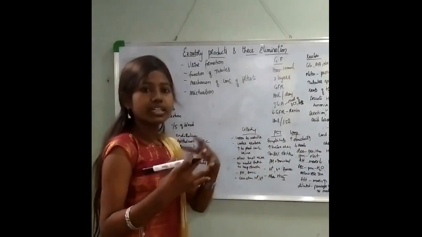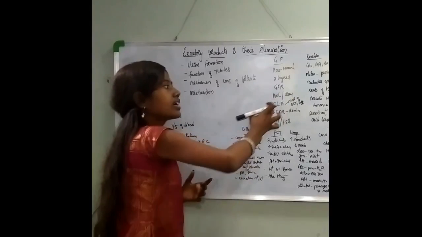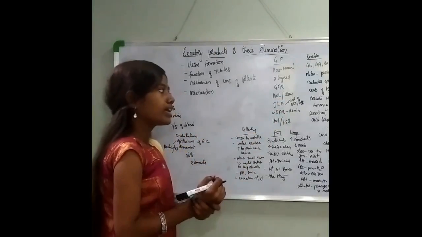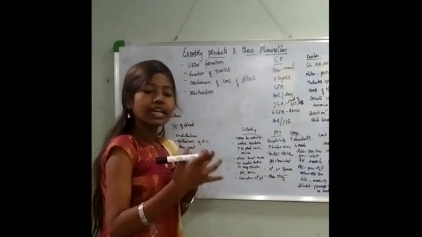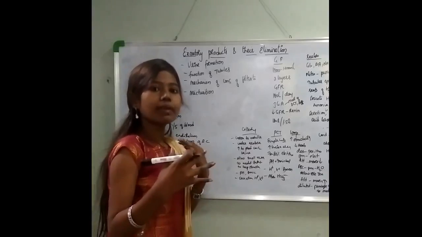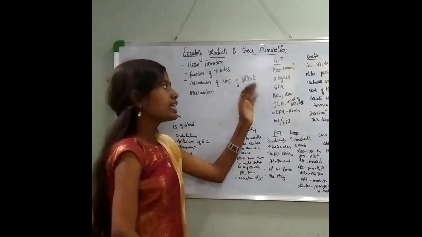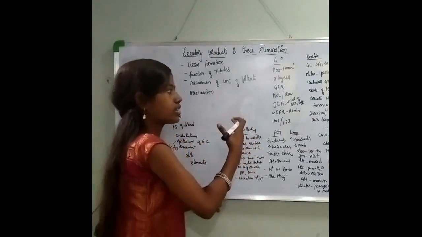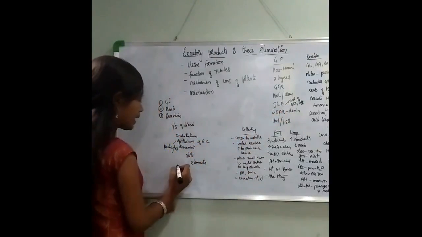Now coming to the glomerular filtration rate. It is the amount of filtrate formed per minute. About 180 liters of filtrate is formed per day. To maintain this filtration rate, there is an inbuilt mechanism in our body for the regulation of the glomerulus. This mechanism is referred to as the juxtaglomerular apparatus.